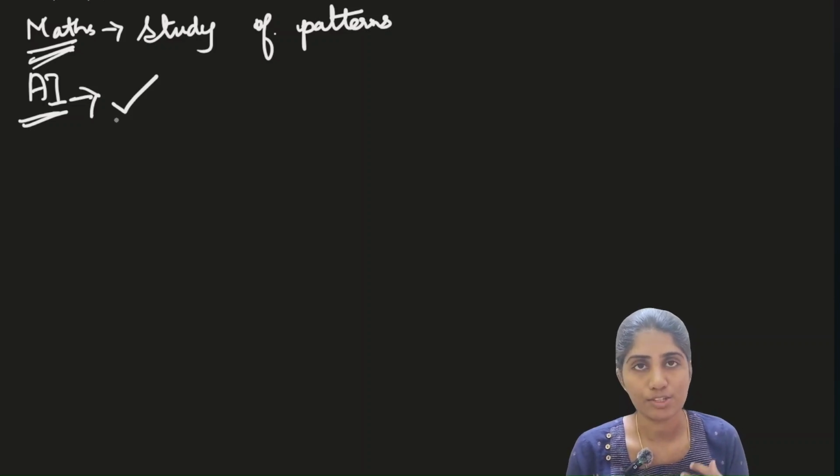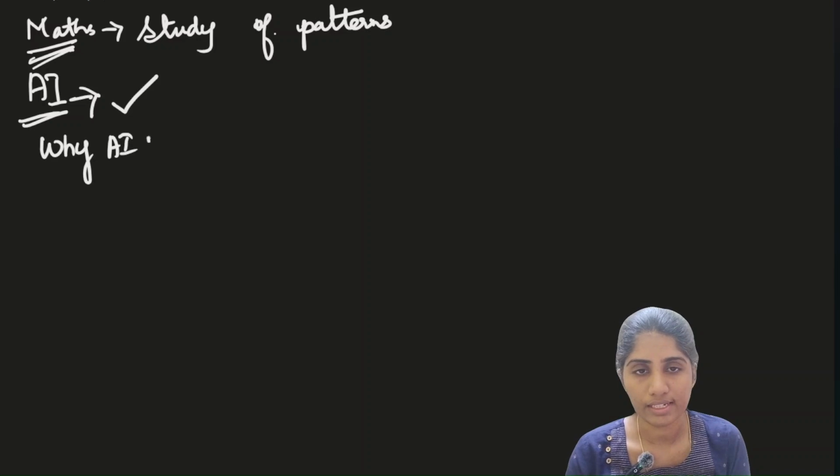And just as you can identify the difference between pictures, if I give you a picture of a dog and a cat, you can see and differentiate. In the same way, if I feed a picture to the machine, the computer, and ask it to identify it, how will it identify? It uses maths to study the pattern and to identify the picture. Okay, now my next question is, why does AI need maths?